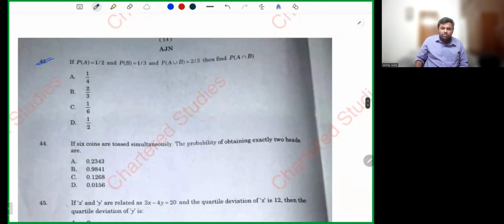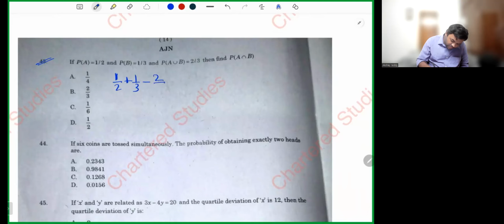Next, 43. P of A is given, P of B is given, P of A union B is given, and P of A intersection B is asked. So what is P of A intersection B? P of A plus P of B minus P of A union B, right? We know this formula, right? P of A intersection B is P of A plus P of B minus P of A union B. Simple. LCM is 6.